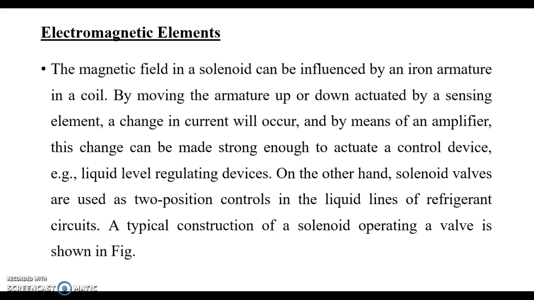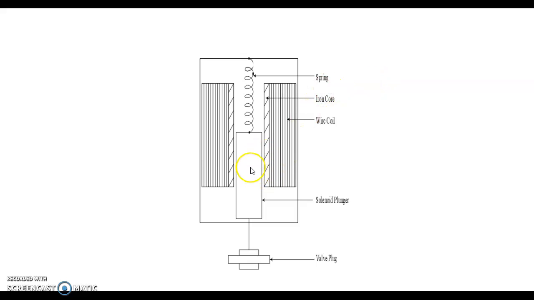Electromagnetic elements. This is the block diagram of the electromagnetic element. The magnetic field in the solenoid is influenced by the armature, an iron core armature. By moving the armature up and down, a change in current will occur. By means of an amplifier, this change can be made strong enough to activate the control devices.